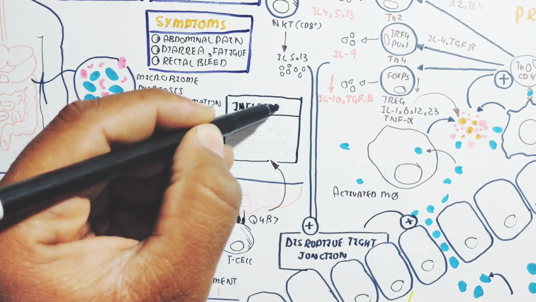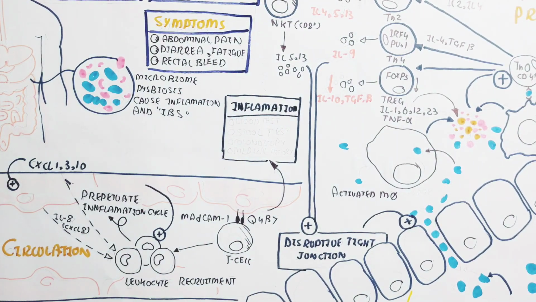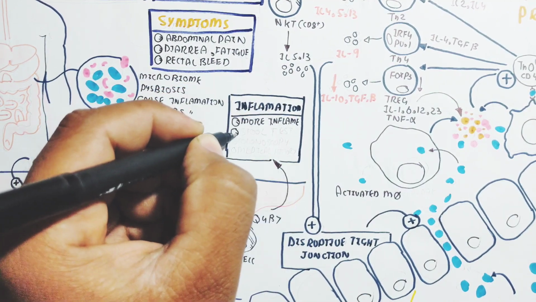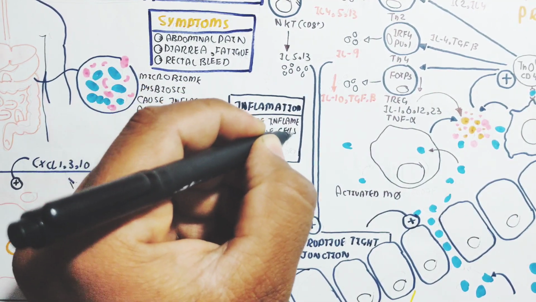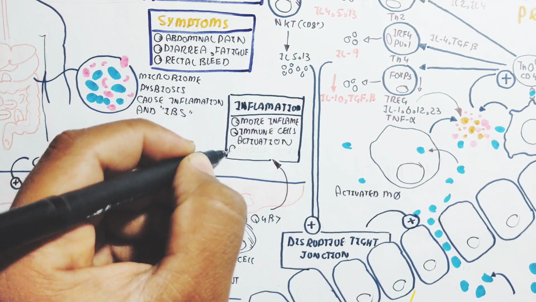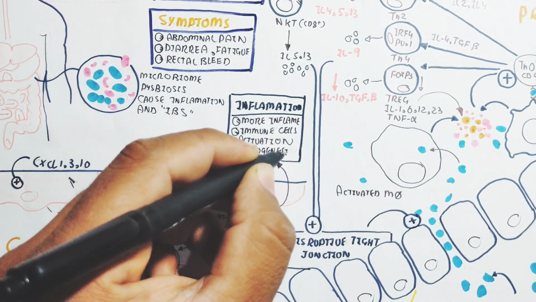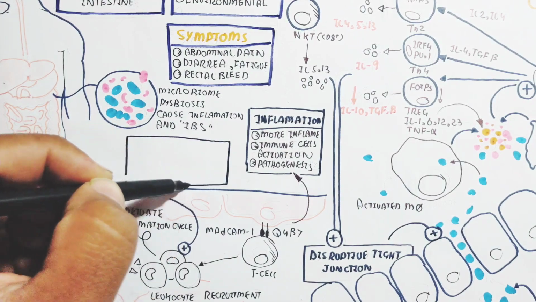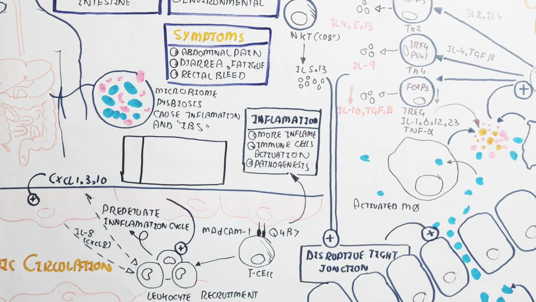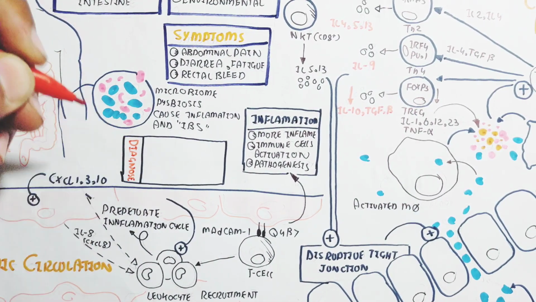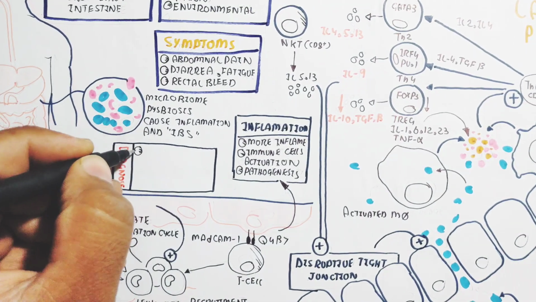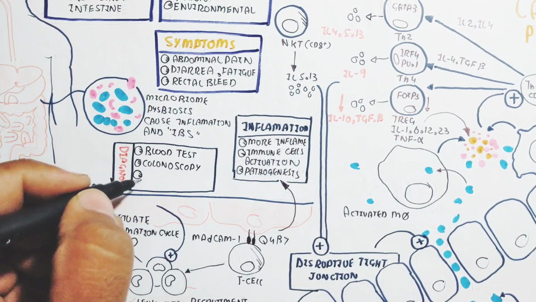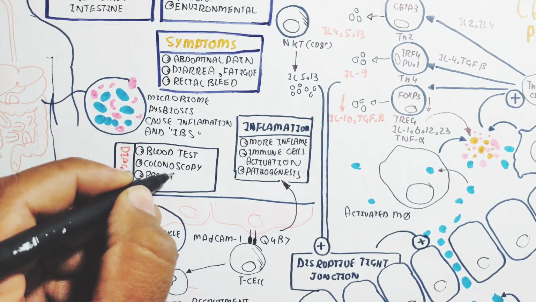So remember these things. Basically, the T regulatory cell will inhibit the disruption of the tight junction and not allow the pathogen to move inside. When T regulatory cell function is lost, interleukin 10, interleukin 15 and transforming growth factor beta are inhibited, and in this way permeability increases. The toll-like receptor on the dendritic cell unfortunately recognizes the commensal bacteria, which is not harmful. In this way the inflammation will progress.